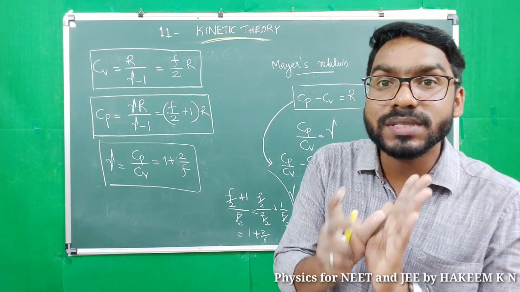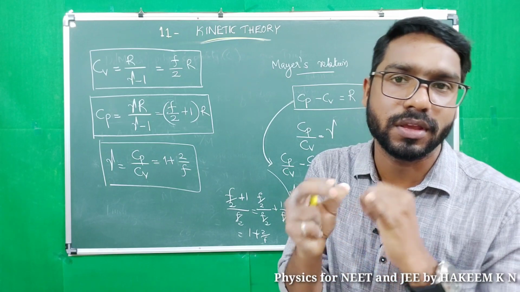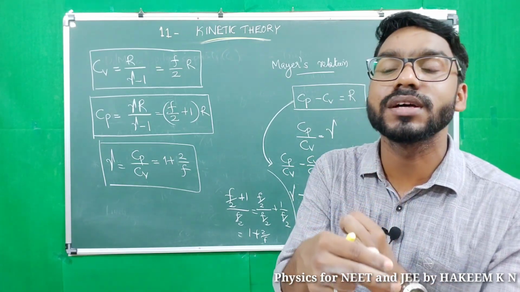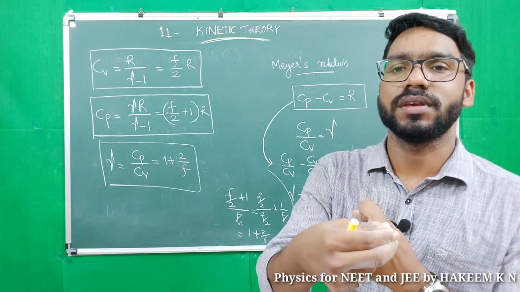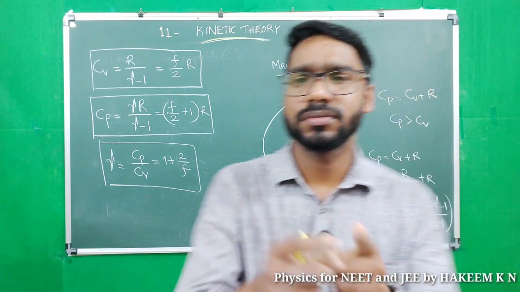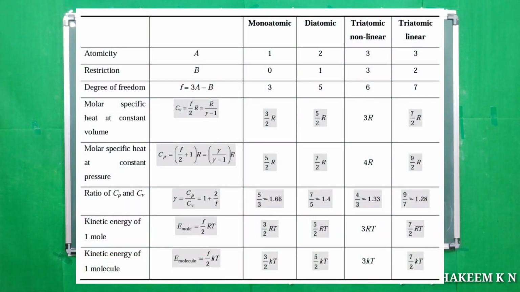This is the equation of gamma in terms of degree of freedom. That means using degree of freedom, we can say kinetic energy of gas molecules, specific heats of gas molecules, and ratio of specific heats. Now, look at the table here. In the table, you can see all the data that we just discussed: atomicity, restriction, number of independent restrictions, degree of freedom, Cv, Cp, gamma, and kinetic energy of 1 mole and kinetic energy of 1 molecule.